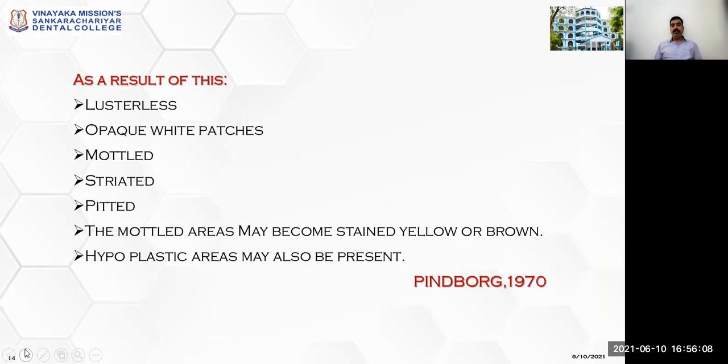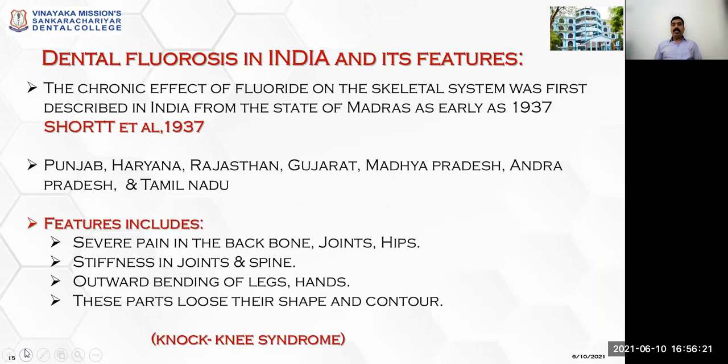The mottled areas may become stained yellow or brown, and hypoplastic areas may also be present. Sir, identified the Pemberg in 1970. He coined the term mottled enamel. Then dental fluorosis in India and its features.